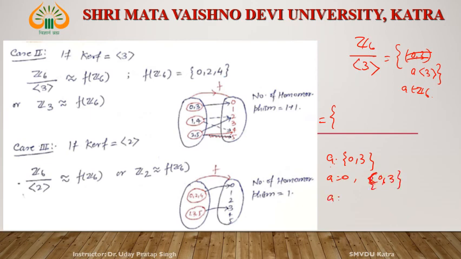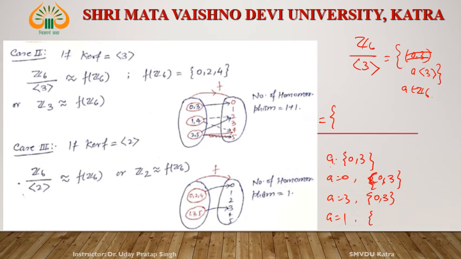Okay, if A equals 3, then 3 plus 0 is 3, 3 plus 3 is 6, which is 0. Okay, if A equals 1, then this Z6 is a group with respect to addition modulo 6. Sorry, not multiplication, this is addition.